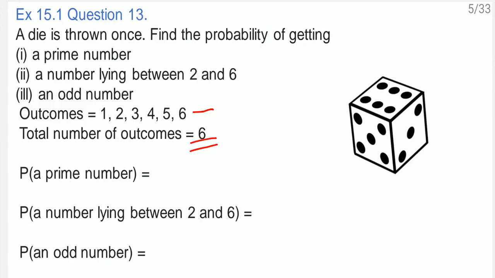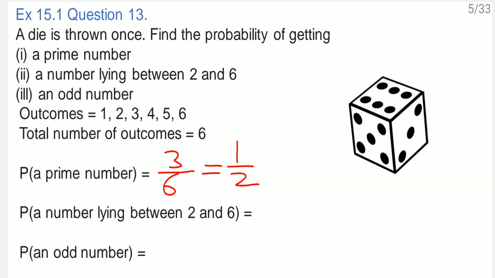Now they said, what is the probability of a prime number? Now we'll find out the prime numbers out of these numbers. Remember, most of the time you write down 1 as prime, but 1 is not a prime, not the composite number. So you are not going to count 1 as the prime. Now see, 2 is prime, 3 is prime, and 5 is prime. So 3 numbers are there which are prime numbers. So I'll write down 3 by 6, which comes as 1 by 2.